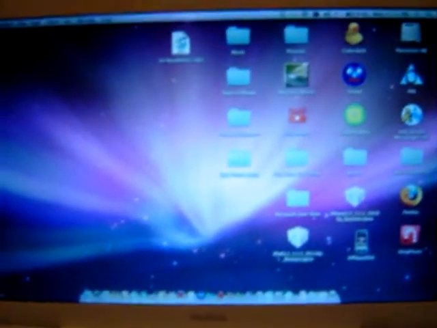Today I'm going to show you how to get free ringtones on your iPhone without having to jailbreak it. First you're going to have to download an application called Ringtonator. Looks just like that.